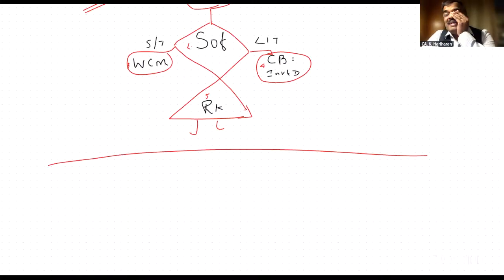First one, globalization. Second one, stakeholders management.